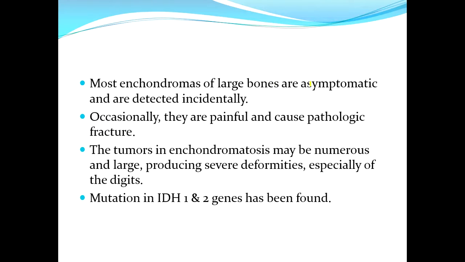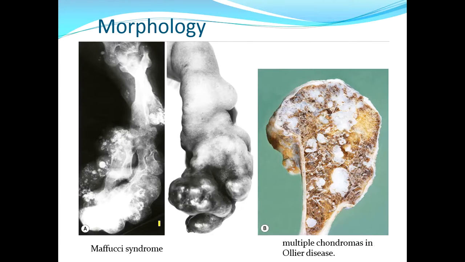They are mostly asymptomatic, and finding is incidental. They can be painful and cause pathological fracture. Most of the benign tumors are recognized when they cause lytic lesion of the bone by causing fracture. The tumors may become numerous and produce severe deformities, especially of the digits. And the cause is mutation in IDH1 and 2 genes. Here you can see the multiple enchondromas in Maffucci syndrome.